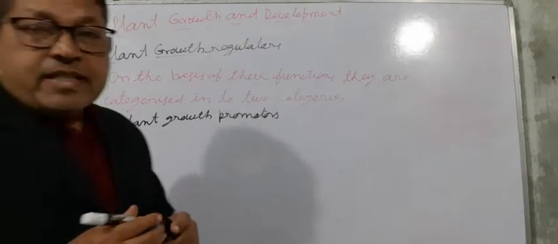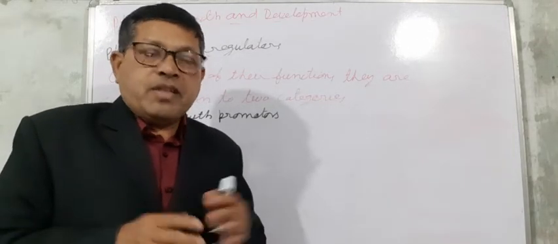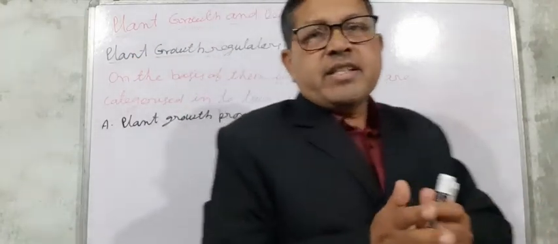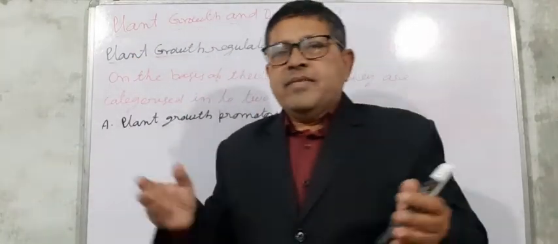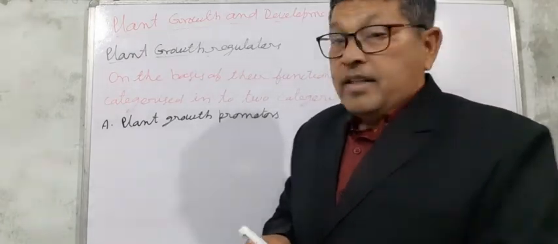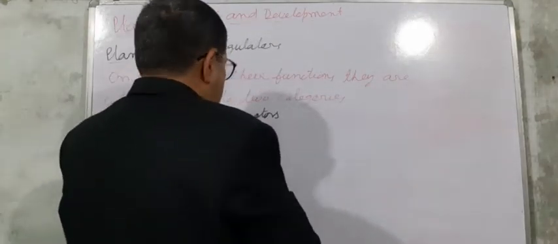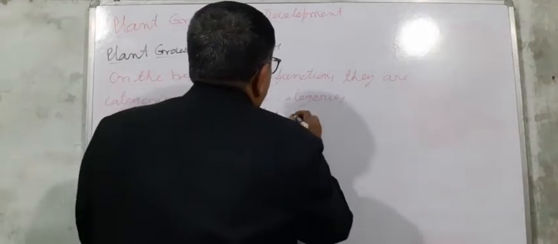These substances promote plant growth like cell division, cell differentiation, flowering, fruiting, etc. In this category, three hormones are kept.